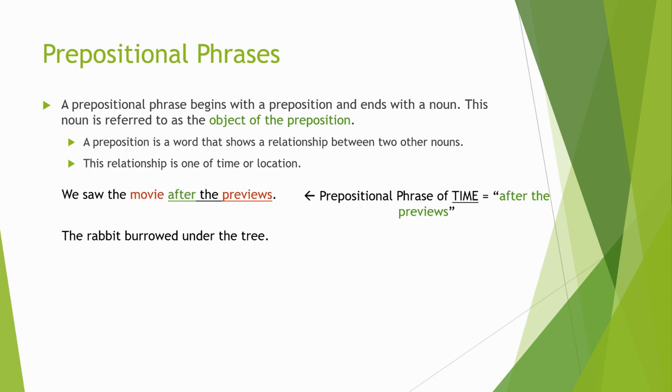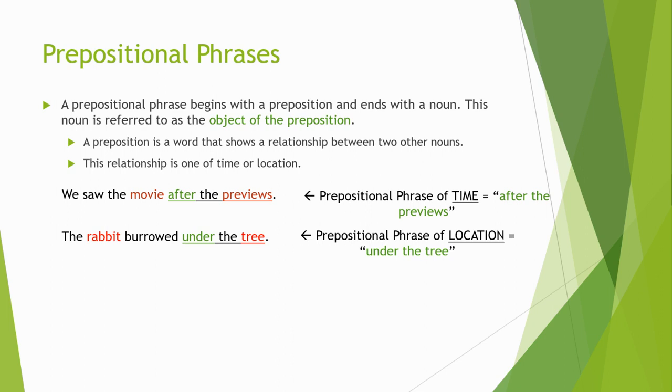Under the tree. So we have to ask, what's the relationship here? What word is showing a relationship between two other things? Well, in this case, the preposition is showing a relationship between the subject and something else. It's showing a relationship between rabbit and what? The tree. That's it. And this is a preposition of location. Where is the rabbit in relationship to the tree? Under the tree. So there's our prepositional phrase right there.